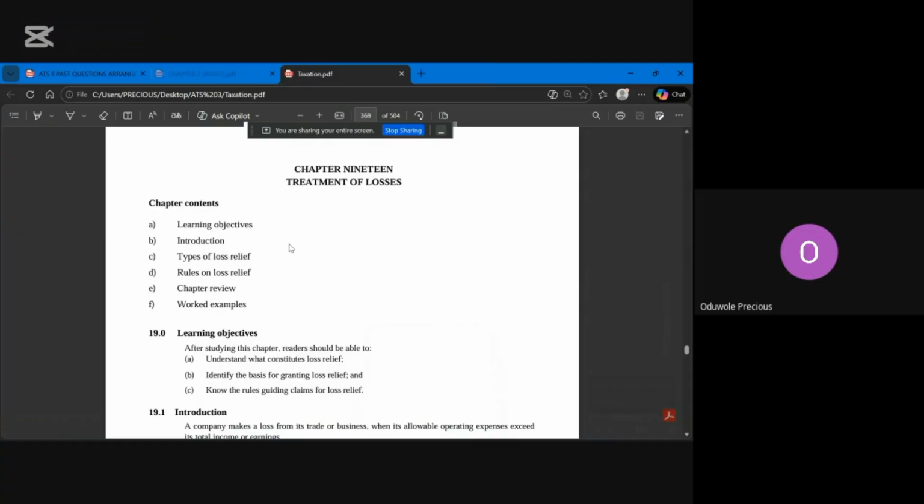You know that when you are doing your financial accounting, after you get your gross profit, or you can call it operating profit, you then deduct the expenses like depreciation, salaries, rent, your administrative expenses, your finance cost, and all of those things, right? Yes, sir. But in taxation, you have your allowable expenses and your disallowable expenses. That one is not for this class, but we still learn what disallowable expenses and allowable expenses are.